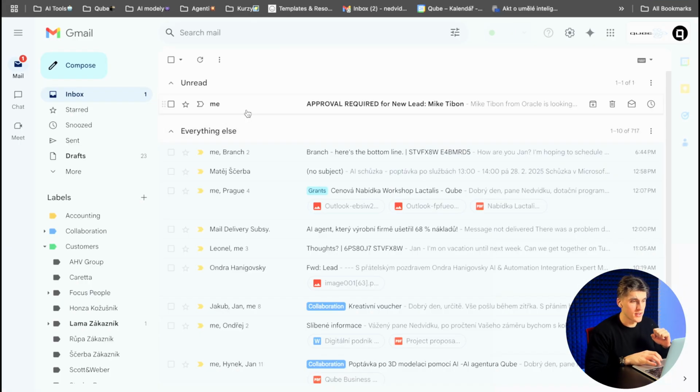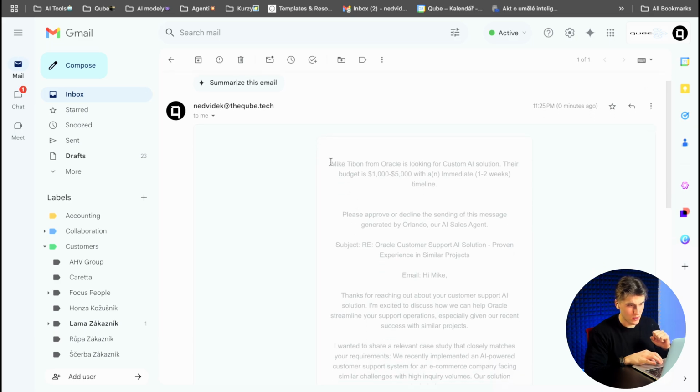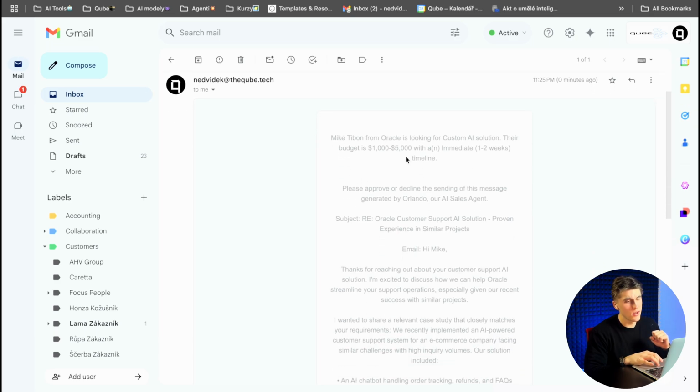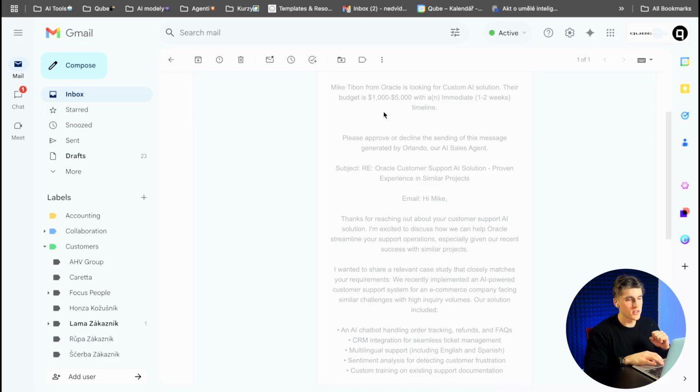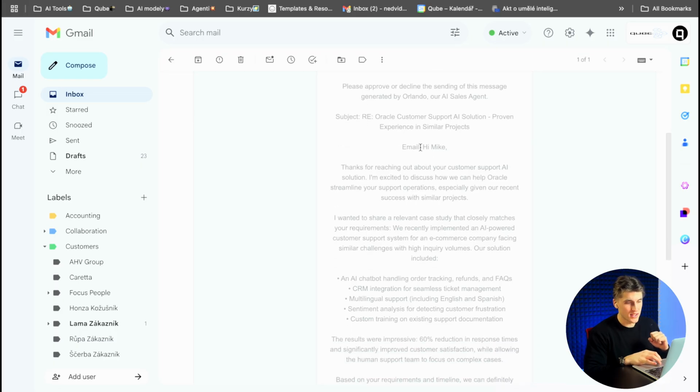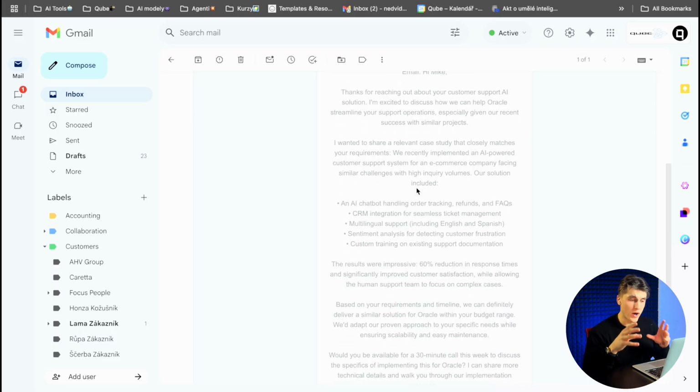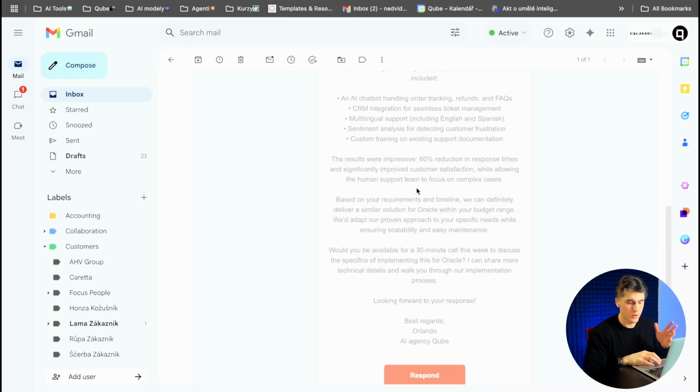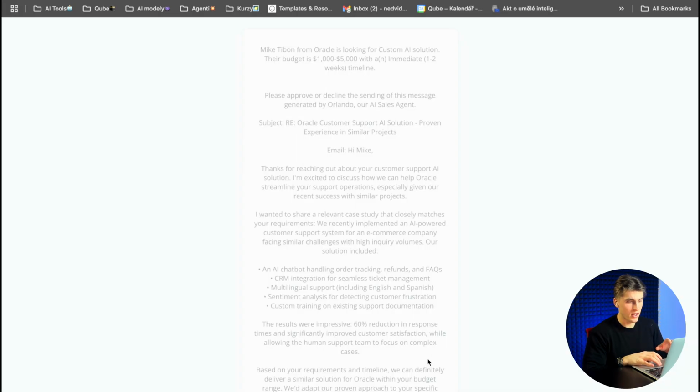The improvements look like this. As you can see here, it writes what this lead wants, what the budget is, what email it wants to send to our potential client, and also here is the agent signature.